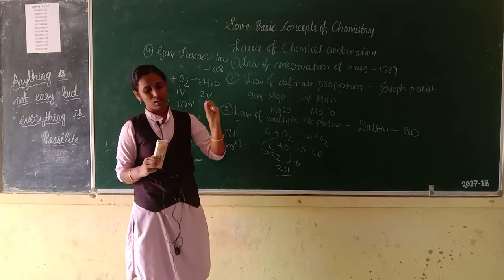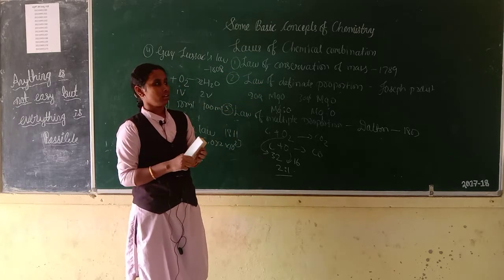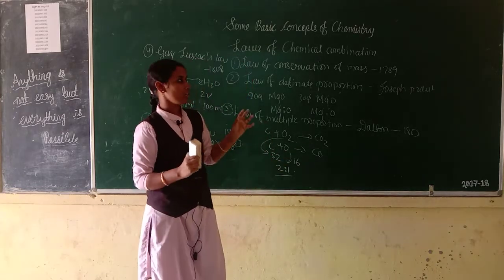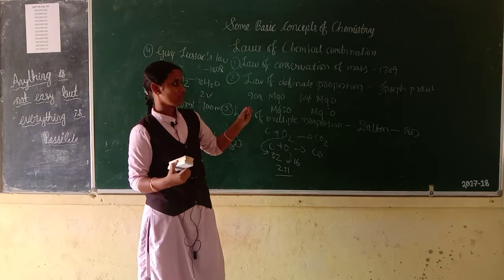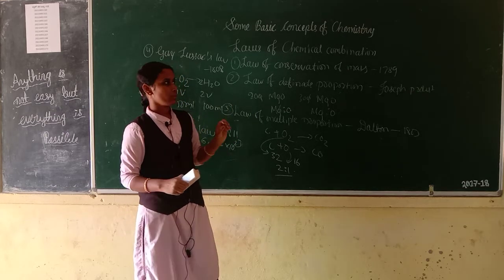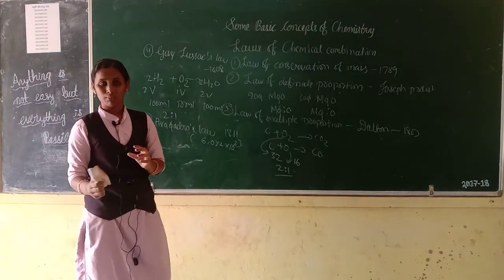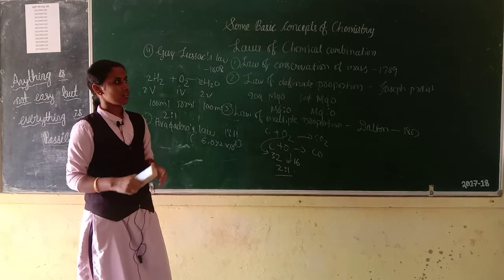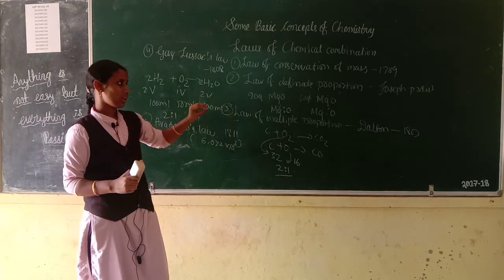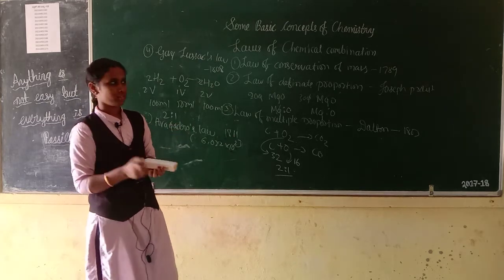Dalton's atomic theory said that matter consists of indivisible atoms, and compounds are formed by the combination of atoms in a fixed ratio. Atoms of different elements differ in mass. Dalton's atomic theory could explain the laws of chemical combination. This is all about Dalton's atomic theory.